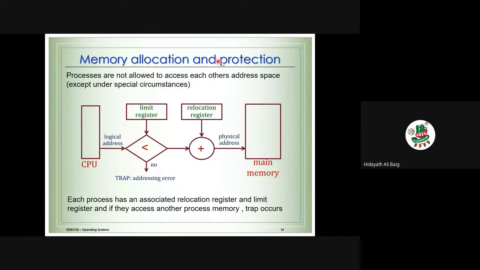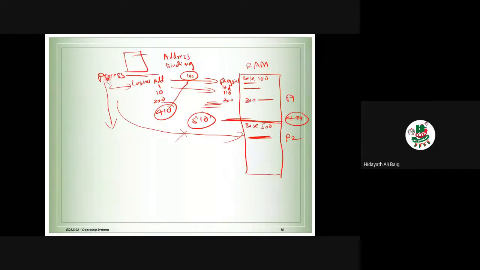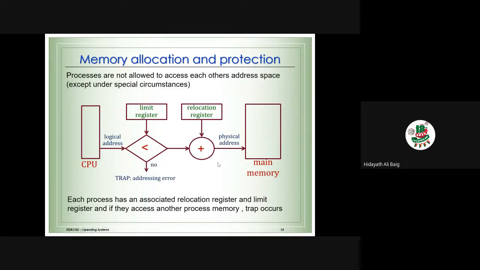That's the point which is given here in this algorithm. Memory allocation and protection, how do we do that? Processes are not allowed to access each other's address space, like I gave you in the example. Process 1 has been given addresses only up to 499. Process 2 can take from 500 to, for example, up to 1000. They cannot use each other's address space, except in special cases when they are sharing. Otherwise, they are not allowed.